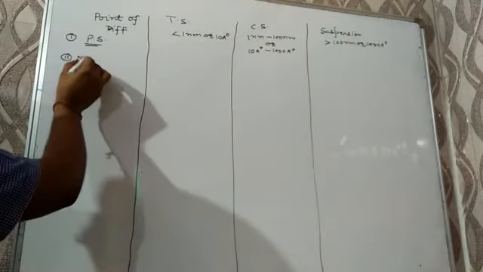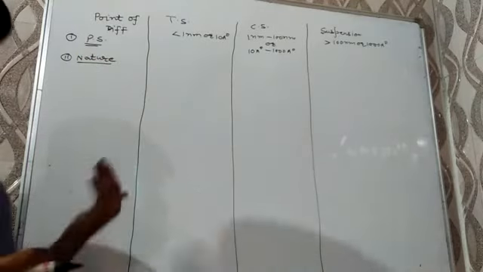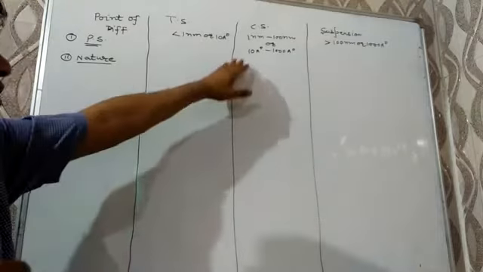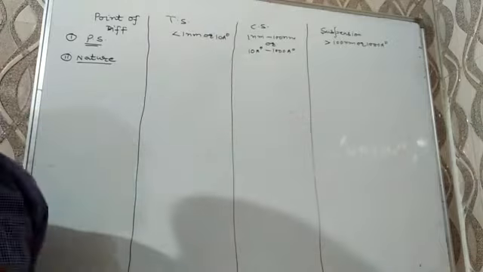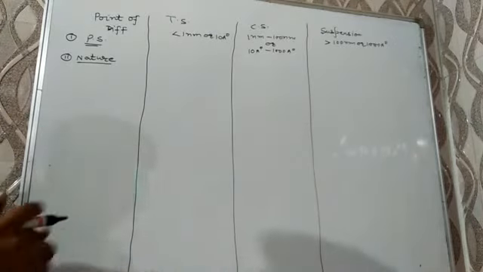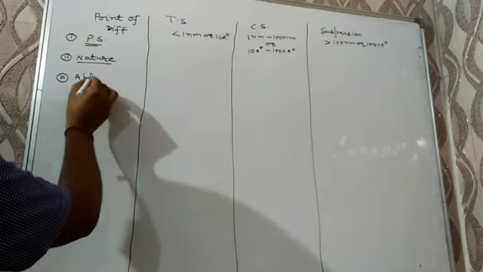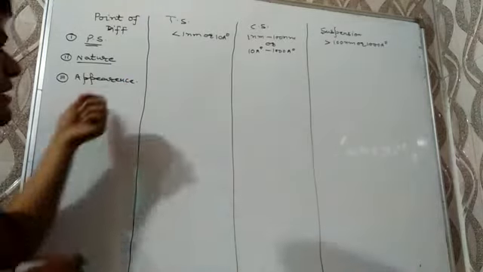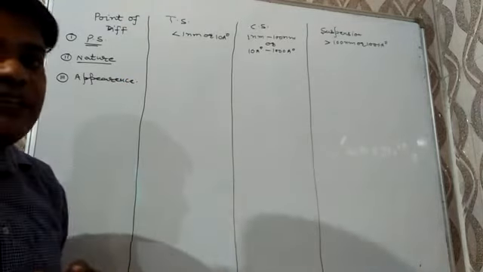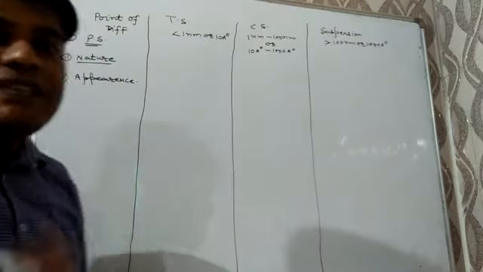Next point of difference is nature of mixture. True solution is a homogeneous mixture. Colloidal solution is a heterogeneous mixture, and suspension is a heterogeneous mixture. Next point of difference is appearance. True solution appears transparent. Colloidal solution appears milky or translucent. Suspension appears opaque.